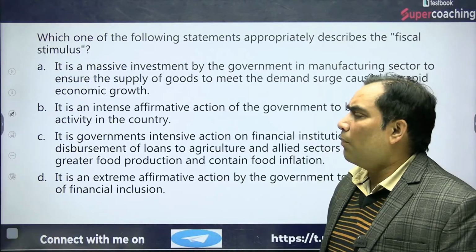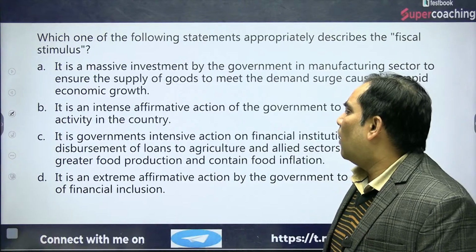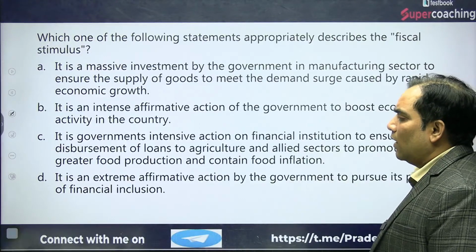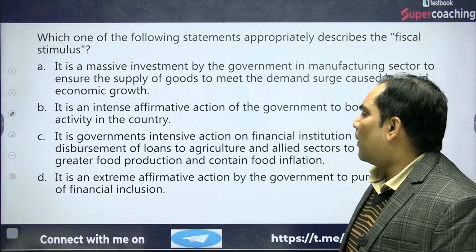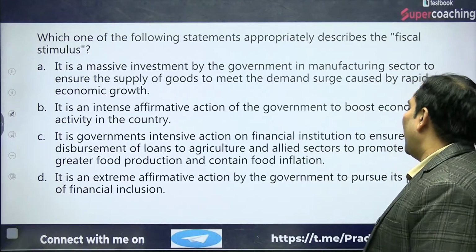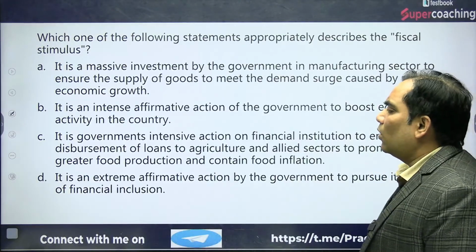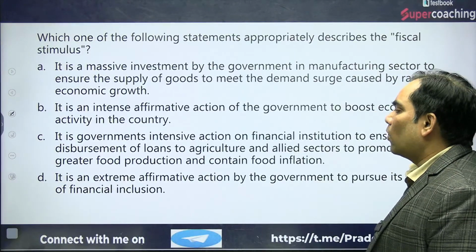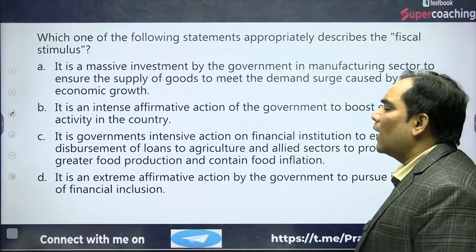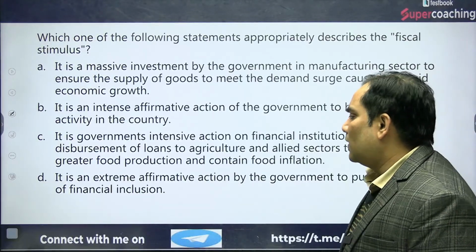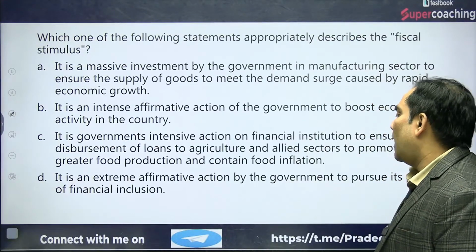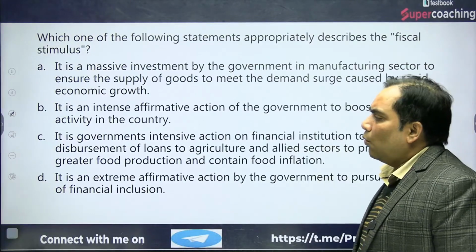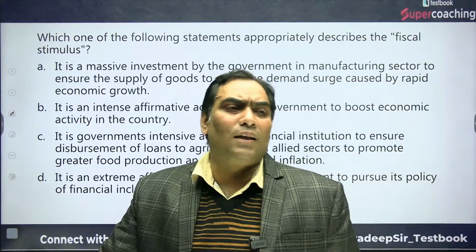Option B is an intense affirmative action of the government to boost economic activity in the country. Option C is the government's intensive action on financial institutions to ensure disbursement of loans to the agriculture and allied sector to promote greater food production and contain food inflation. Option D is extreme affirmative action by the government to pursue its policy of financial inclusion. So what is going to be the right answer? Let me know the answer.